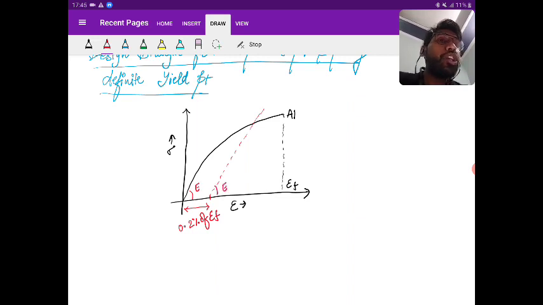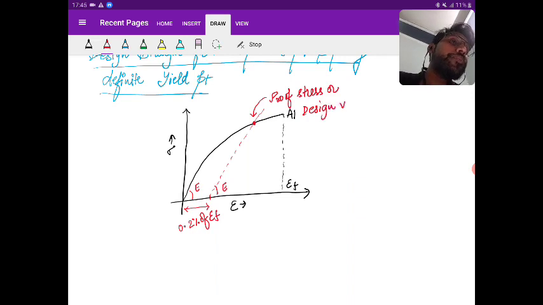So the point at which the two curves met is referred as proof stress, or design yield strength. Getting the point? Yes.